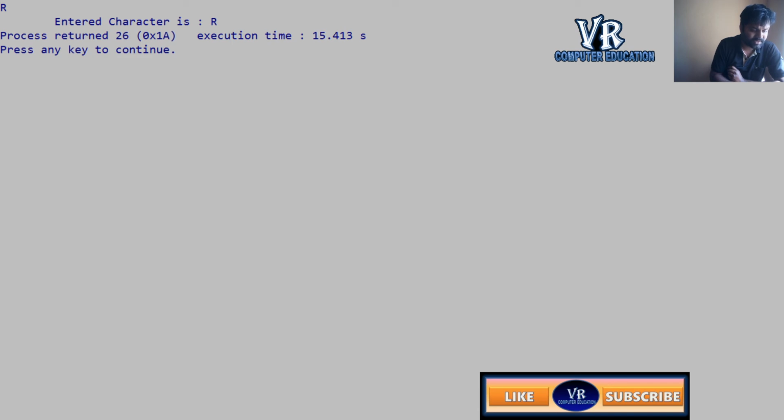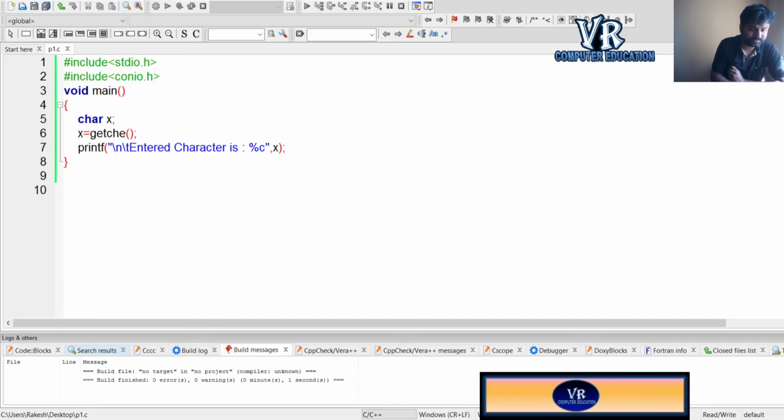Next we'll see the next function, that is getchar. Now what is the definition of this? It will wait for the enter key to be pressed on the keyboard. Let us check.